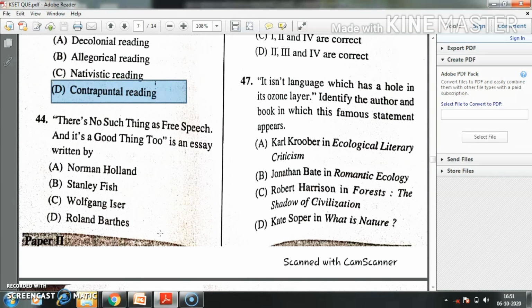Question number 44. There Is No Such Thing as Free Speech, and It's a Good Thing Too is an essay by dash. Option A, Norman Holland. Option B, Stanley Fish. Option C, Wolfgang Iser. Option D, Roland Barthes. The right answer is option B, Stanley Fish.